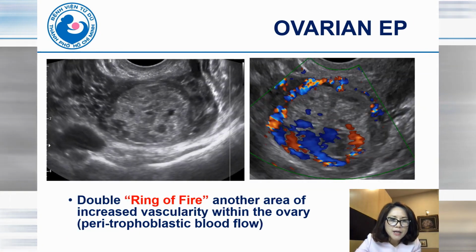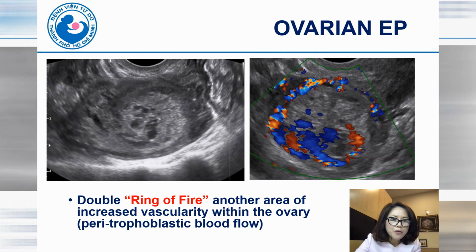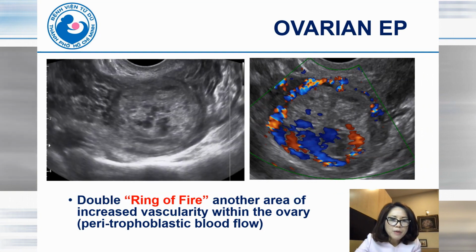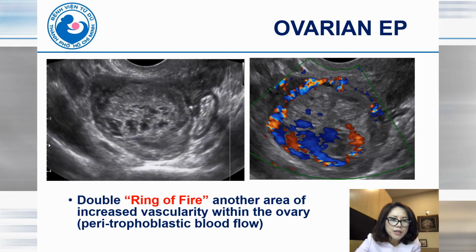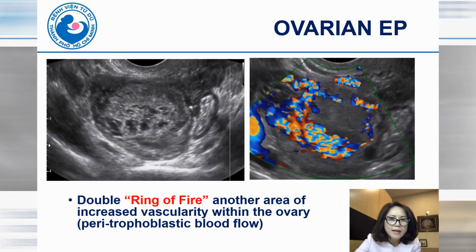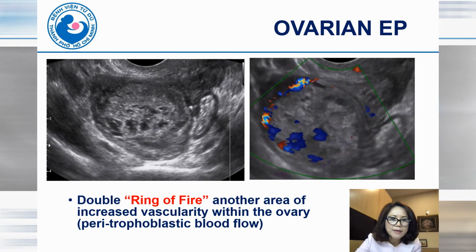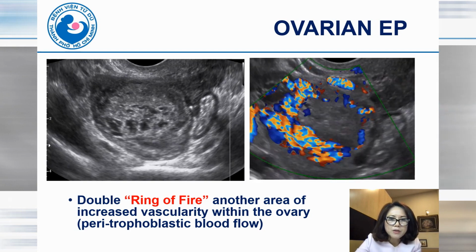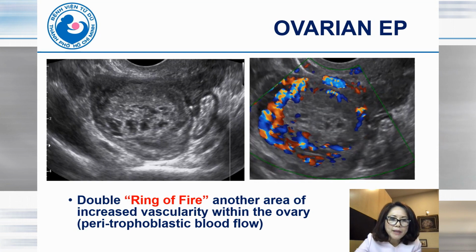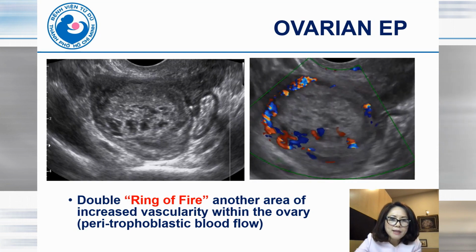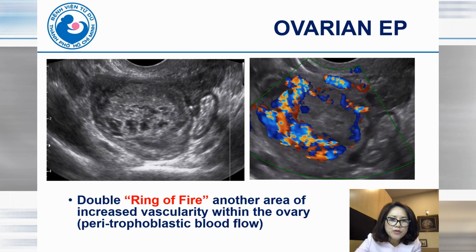And on color Doppler, we can see the double ring of fire. Normally, we can see the ring of fire in a corpus luteum, but for the ovarian ectopic pregnancy, besides the ring of fire of the corpus luteum, you can see another area of increased vascularity within the ovary. This is the peritrophoblastic flow.